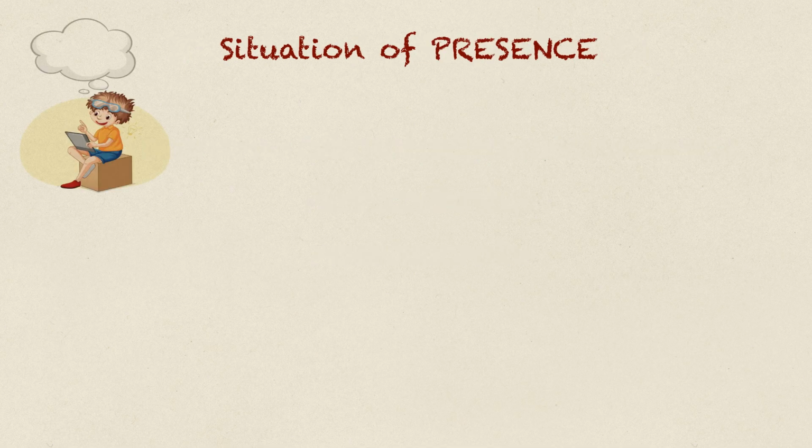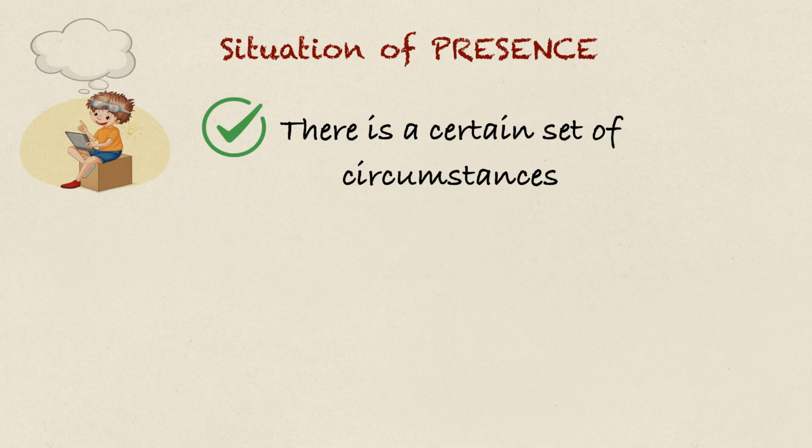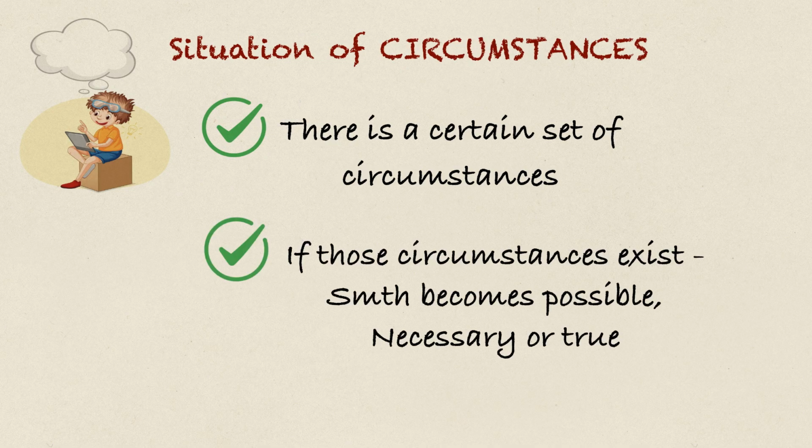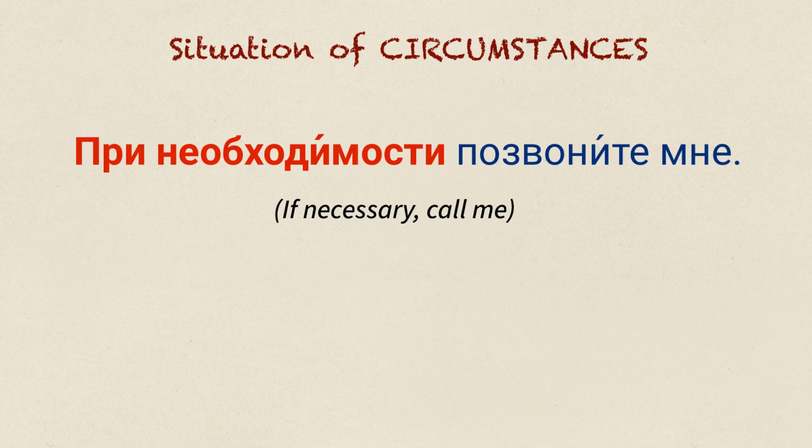Think of it like this. There is a certain set of circumstances. If those circumstances exist, something becomes possible, necessary, or true. Let's look at examples. При необходимости позвоните мне. There is a situation of necessity. Inside that situation, call me.